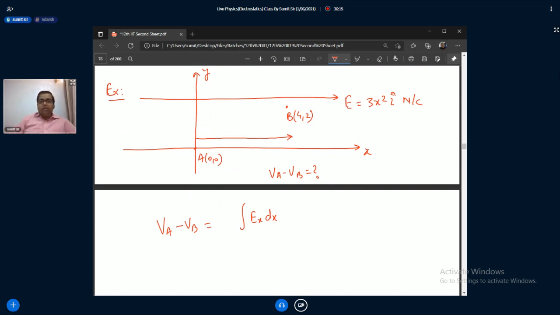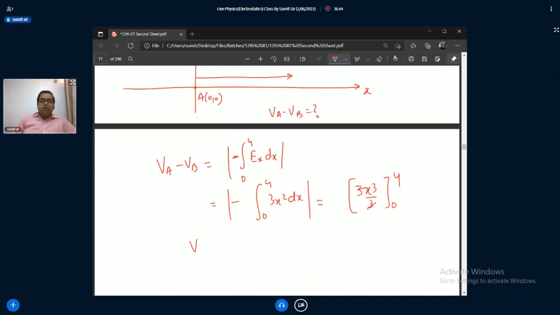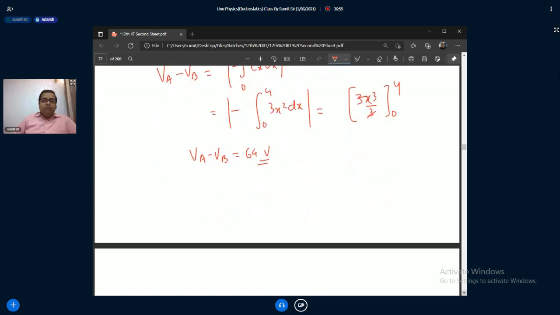So you write from, what is the value of x, from 0 to 4? That is minus Ex, which is 3x square, dx from 0 to 4. Remove this minus sign. So that will be 3x cubed by 3 from 0 to 4. So this is 4 cube. So VA minus VB is equal to 64 volt now. Are you getting my point? What is the difference? Yes, sir.